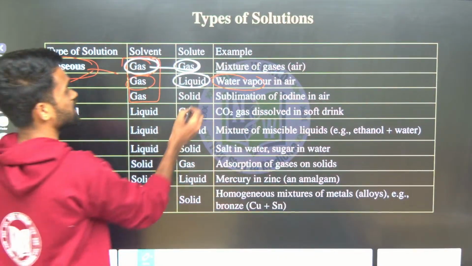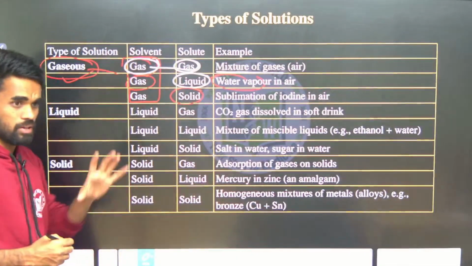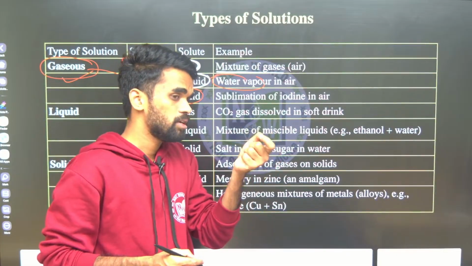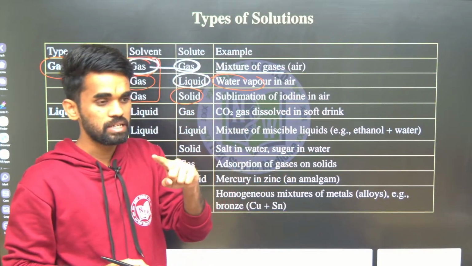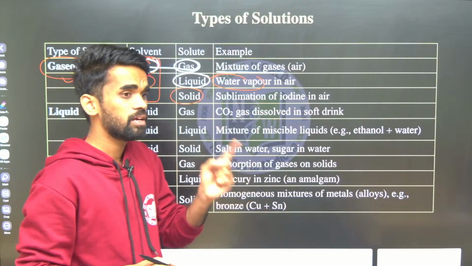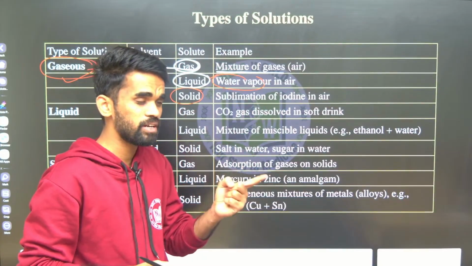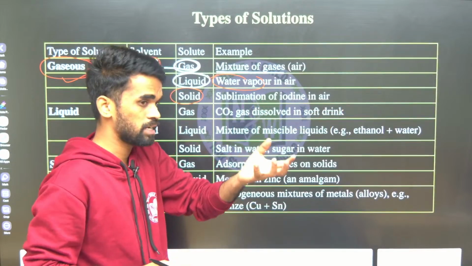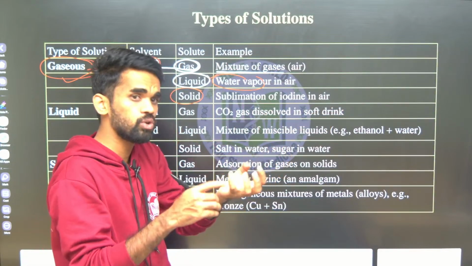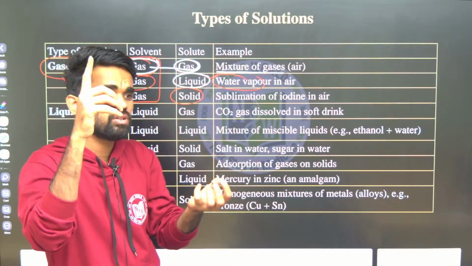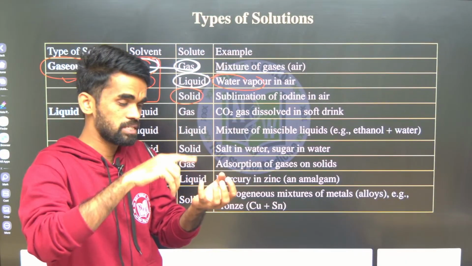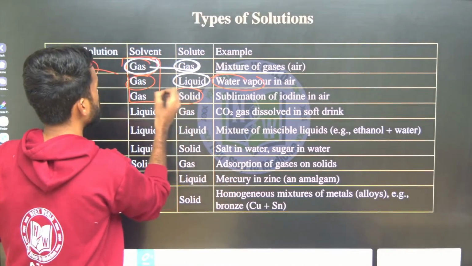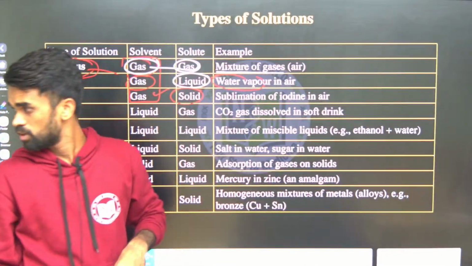Okay. The next, solid means what? If you take camphor or iodine, they directly convert from solid state to gaseous state. So if I say camphor in air or iodine in air, what happens? The camphor or iodine, which is the solute, that is solid, converts directly into the gaseous phase. So we get the solid in gas type of example from here. Okay, right.